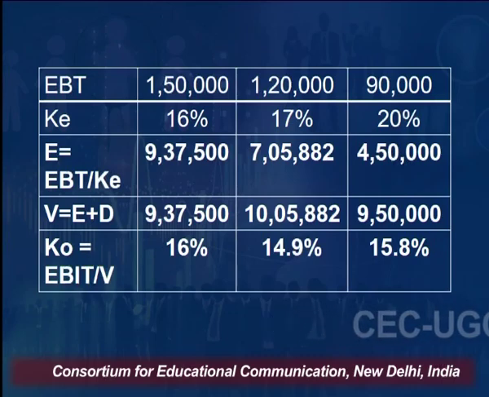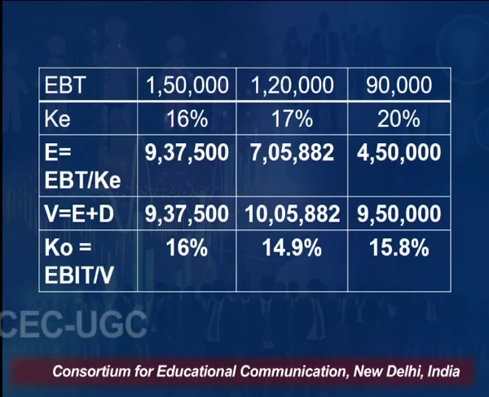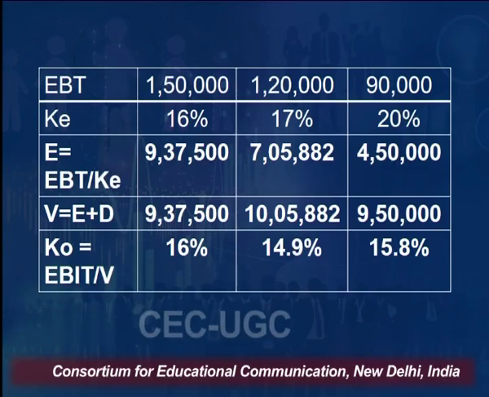So, this justifies our traditional theory that increasing the proportion of debt in our capital structure impacts the value of the firm and overall cost of capital. It reduces, but up to a certain extent only. It impacts only up to a certain extent. Beyond that, it stops helping, rather it starts impacting negatively on our capital structure. Now, the last one that we have is our Modigliani-Miller approach.